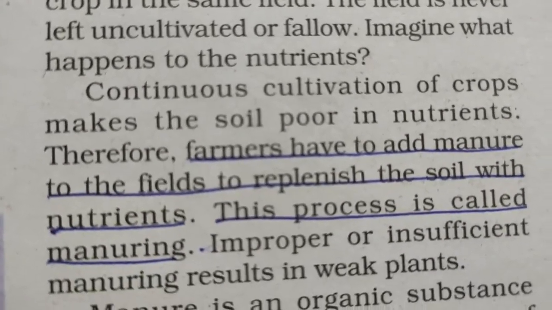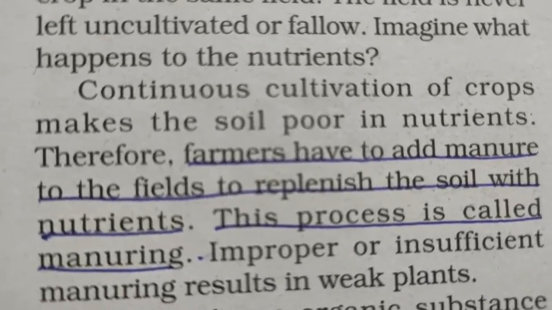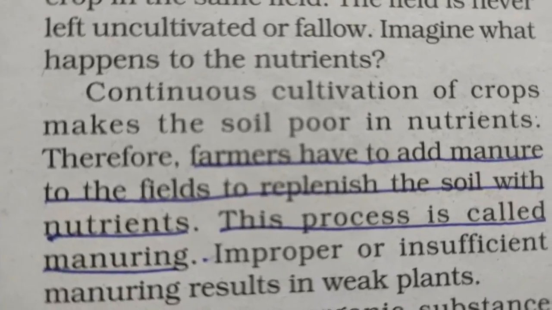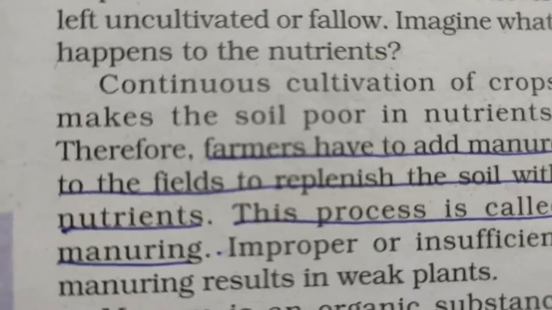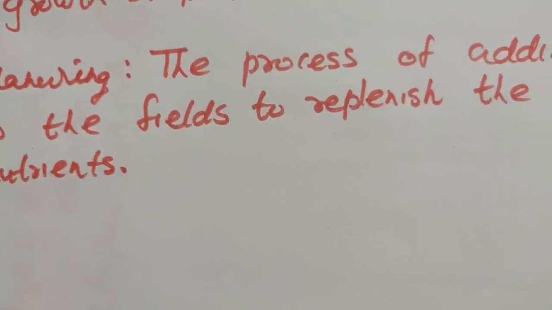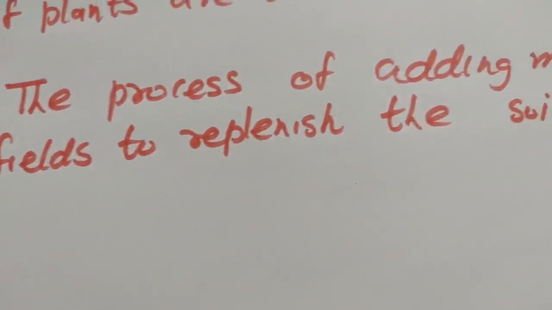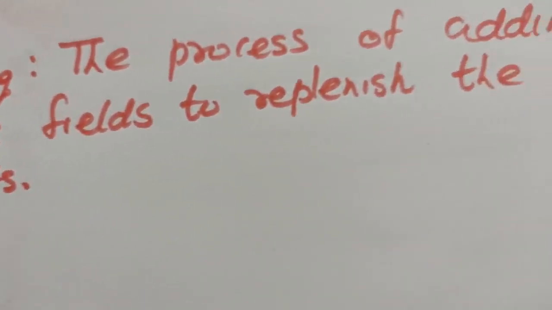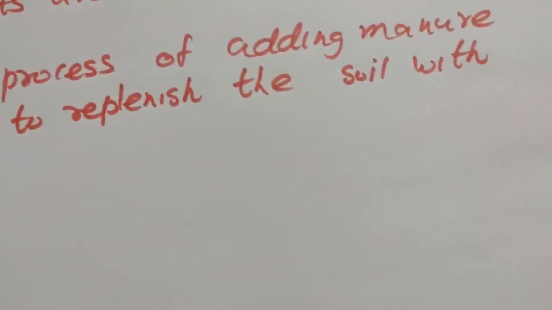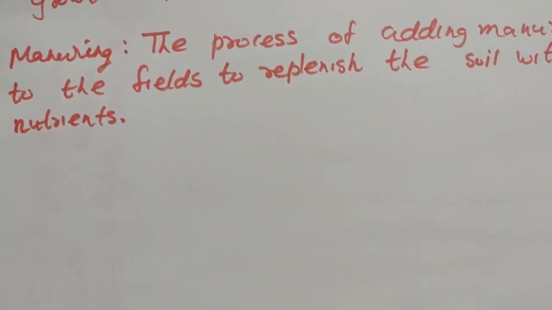Therefore, farmers have to add manure to the fields to replenish. Replenish means to regain the soil with nutrients. This process is called manuring. Manuring, the process of adding manure to the field to replenish the soil with nutrients, is called manuring.